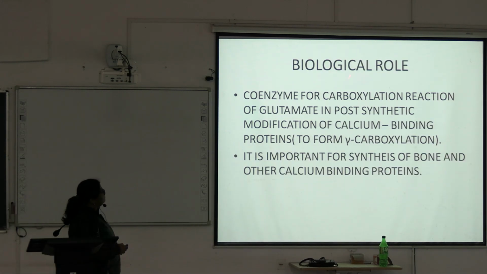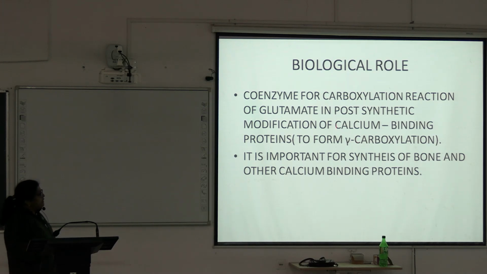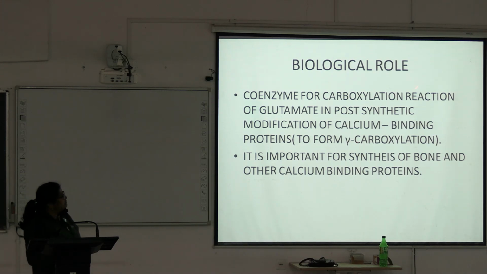Biological role: coenzyme for the carboxylation reaction of glutamate in post-synthetic modification of calcium binding proteins to form gamma carboxylation. We find these reactions in blood coagulation. So vitamin K acts as coenzyme for which reaction? The carboxylation reaction. Carboxylation of what? The glutamate.